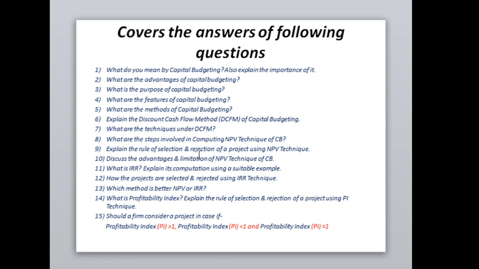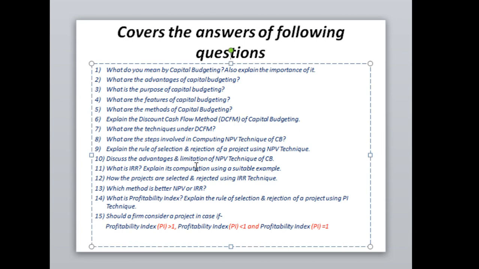Lastly, I will let you know exactly how the manager takes projects under consideration. Suppose the finance manager has calculated the profitability index, and the result comes out greater than 1, less than 1, or PI equal to 1. Which one is to be selected by the finance manager? I think you are getting my points very clearly, and this lecture will definitely make you an expert of capital budgeting.